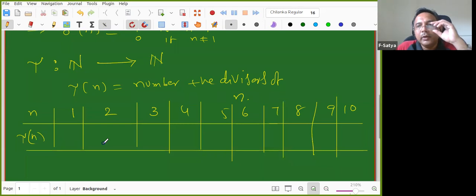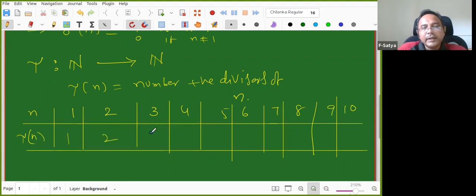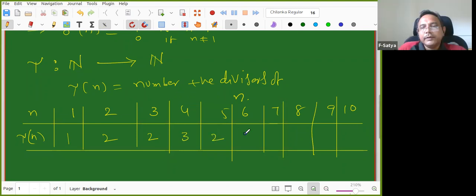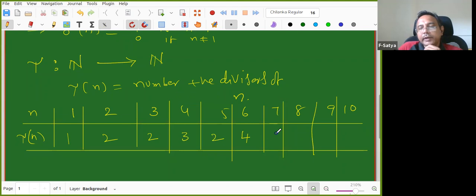So Lohit, can you tell us what is tau of 1? 1. Tau of 2? 2. Tau of 3? 2. Tau of 4? 3. Okay. Tau of 5? 2. Tau of 6? 4. Why 4, you told? 1, 2, 3, and 6. Okay, 4 divisors are there. That's fine. Very good.